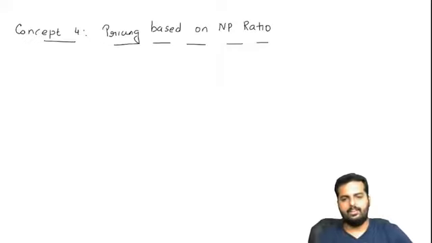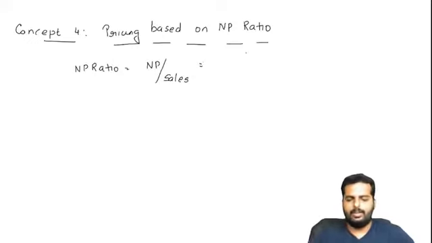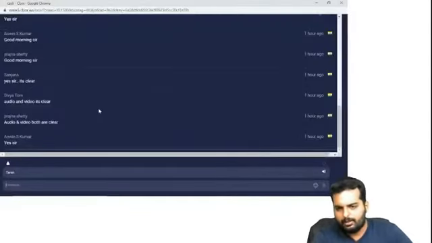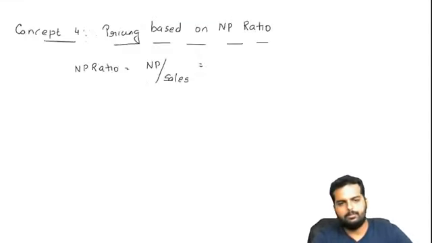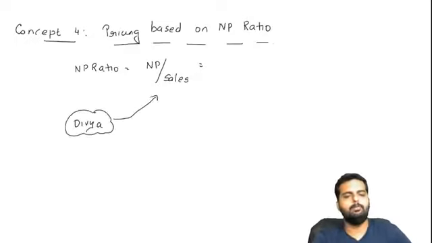Alright, friends, here what is the formula for NP ratio? The formula for NP ratio is nothing but net profit divided by sales. Suppose we take one person from this classroom, Divya. Let's assume Divya believes in NP ratio.